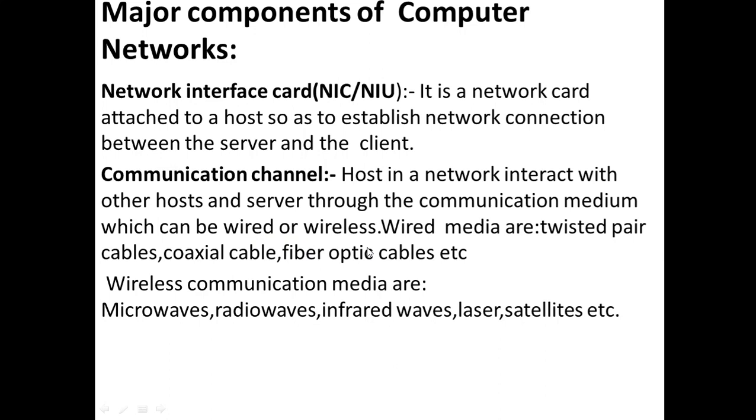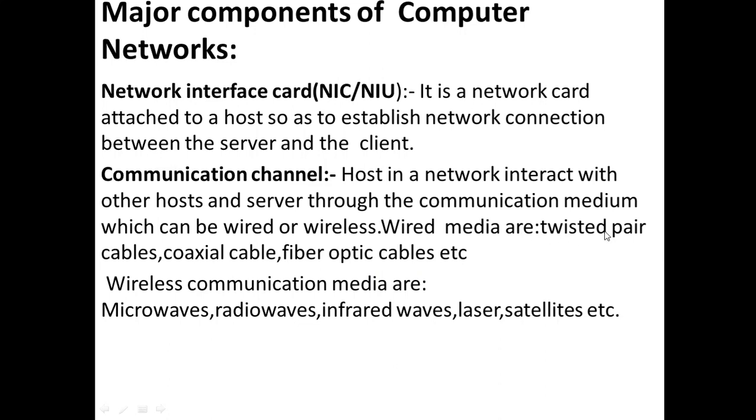So what are the media which are used as wired media? This is the important one. Wired media are twisted pair cables, coaxial cables, fiber optic cables, etc. These are the names of the cables used in networking to connect computers with each other. If the computer is connected with any physical medium, only these wires are used.